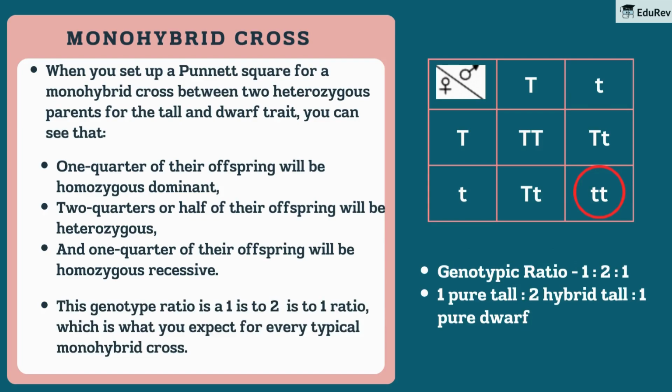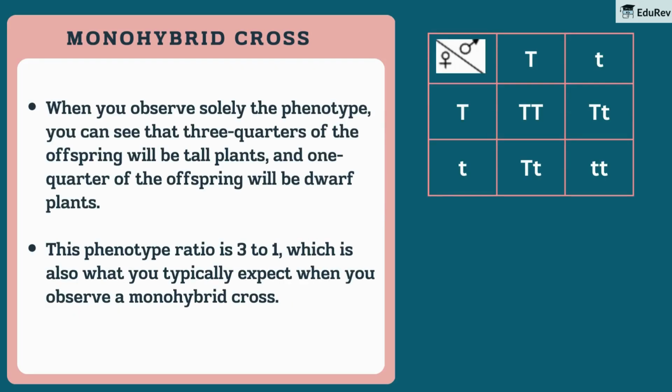This genotype ratio is a 1:2:1 ratio, which is what you expect for every typical monohybrid cross. When you observe solely the phenotype, you can see that 3/4 of the offspring will be tall plants and 1/4 of the offspring will be dwarf plants. This phenotype ratio is 3:1, which is also what you typically expect when you observe a monohybrid cross.